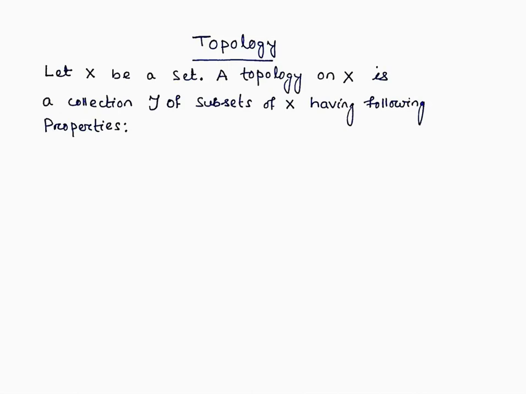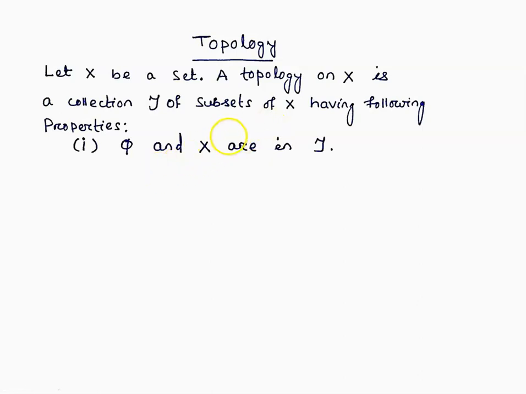Now we are going to give the formal definition or mathematical definition of topology. Let X be a set. A topology on X is a collection of subsets of X. Let us denote that collection of subsets as tau. This tau, we will call a topology on X if it satisfies certain conditions.